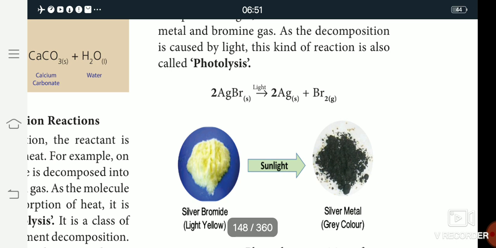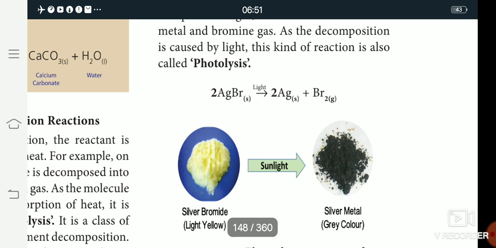The silver metal changes color to gray. Silver bromide is decomposed to silver element, or silver atoms, so the light yellow color changes into gray. So this is the decomposition reaction.